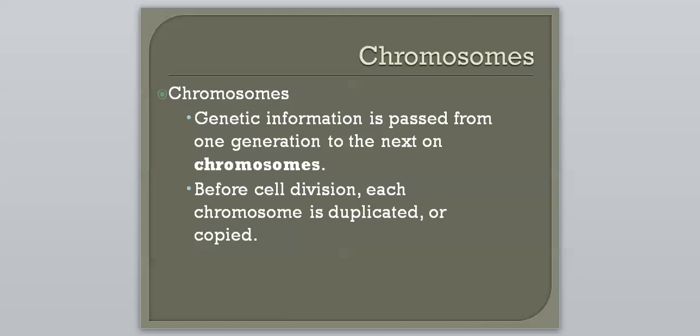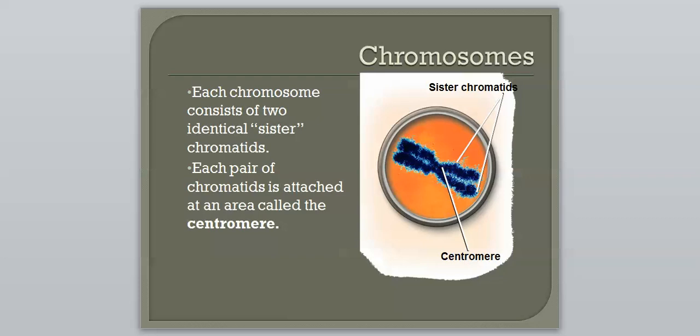And so before cell division, each chromosome is duplicated or copied. So we have a single chromosome. We're going to see a picture of what it looks like here in a second. So before the cell divides, they split up and each one is copied. So then here is kind of what a chromosome looks like. Again, they're extremely tiny, so this is what a zoomed up version looks like.